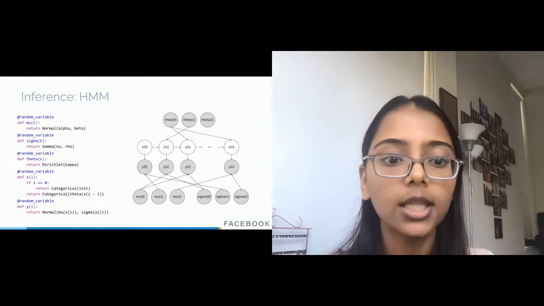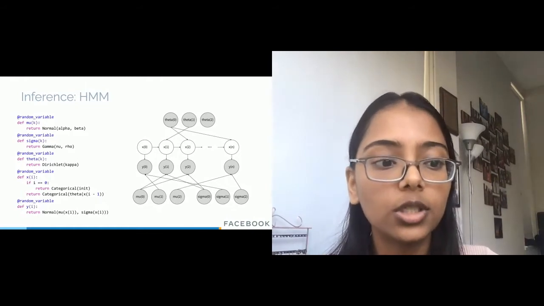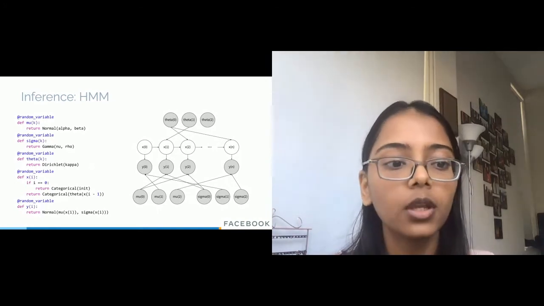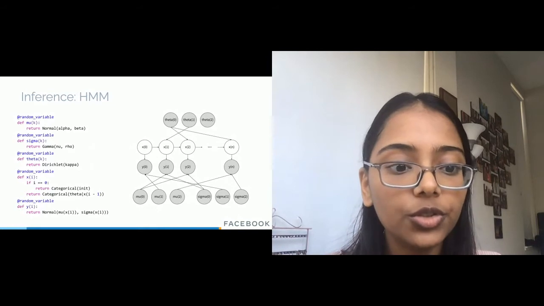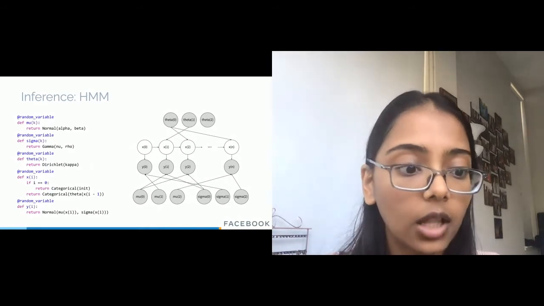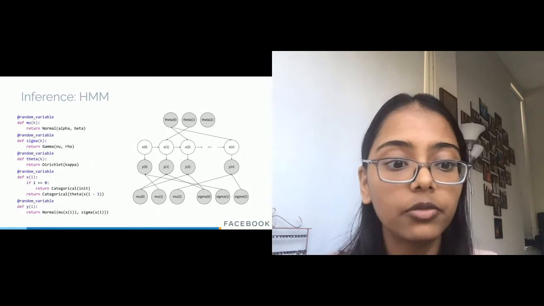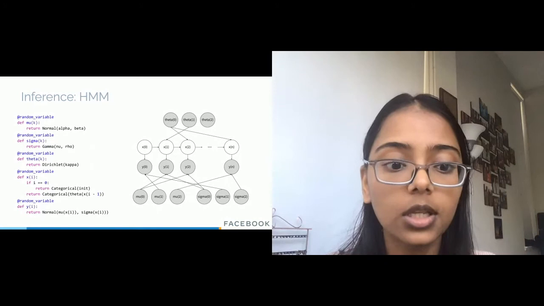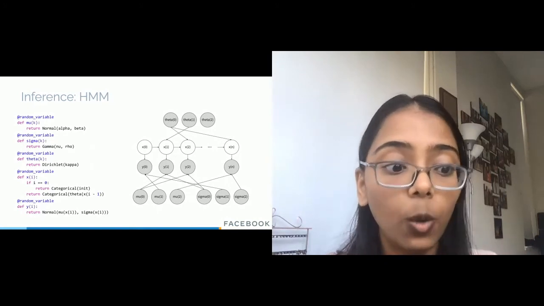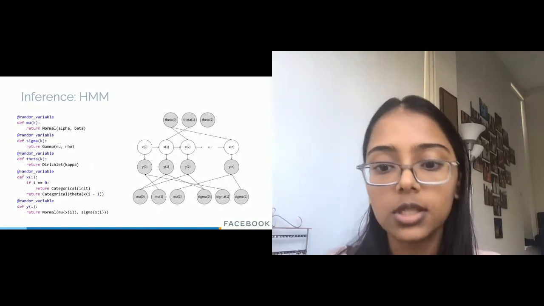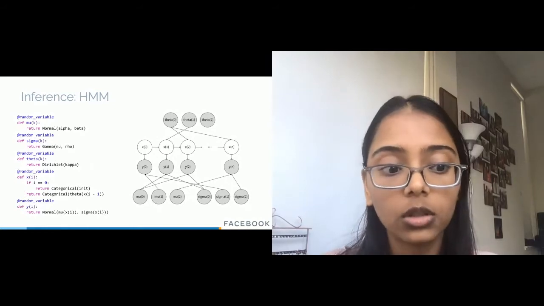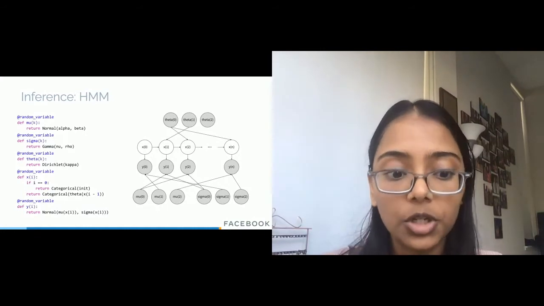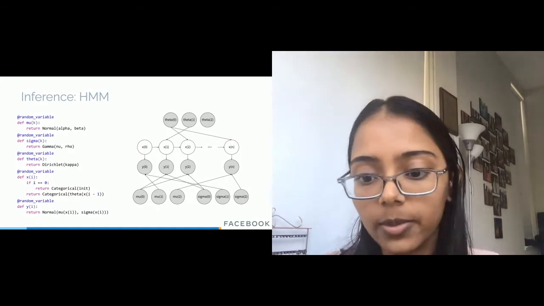For example, let's say x1, which is the hidden state at time step 1, was 0, but we propose 1. We then update the distribution of its children to reflect the new value of x1. The immediate children of x1 are y1 and x2. And we update the children's parents. So for example, y1 originally came from normal of mu 0 sigma 0, but now it would come from normal of mu 1 sigma 1. Now we accept or reject all of these changes together using the Metropolis Hastings rule.